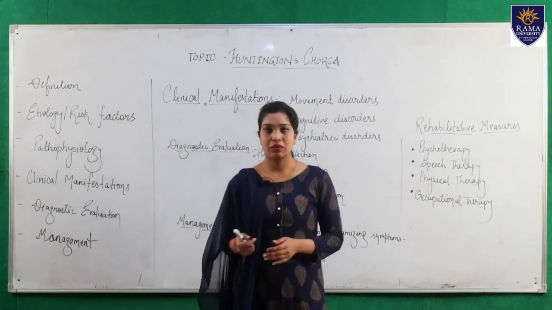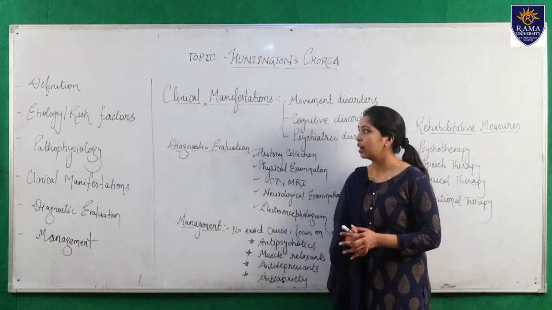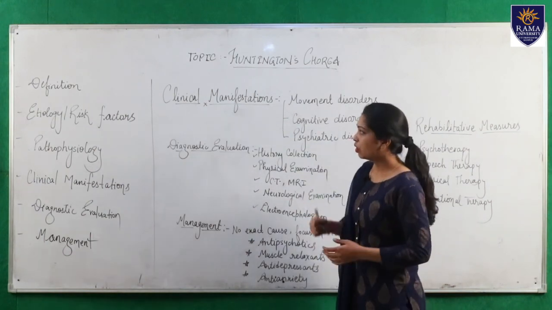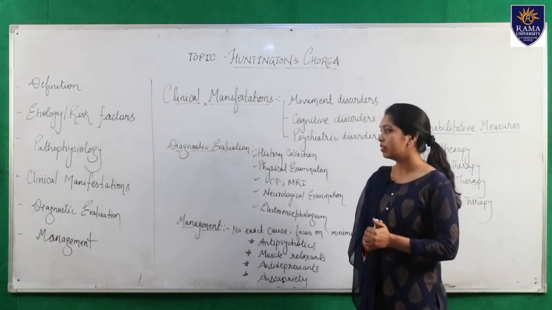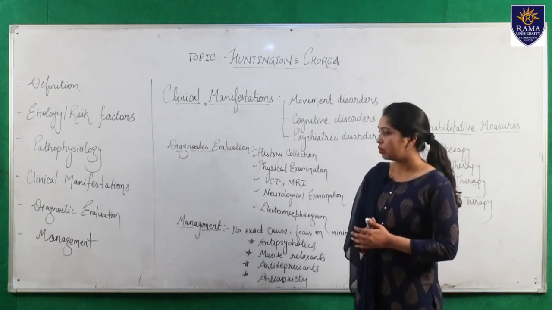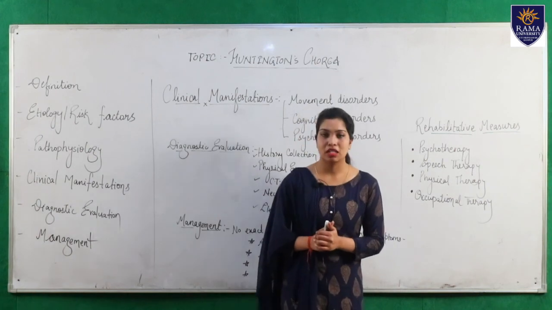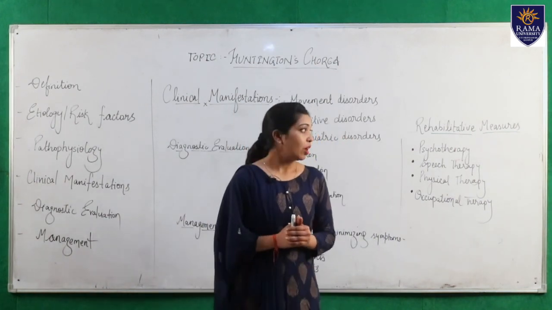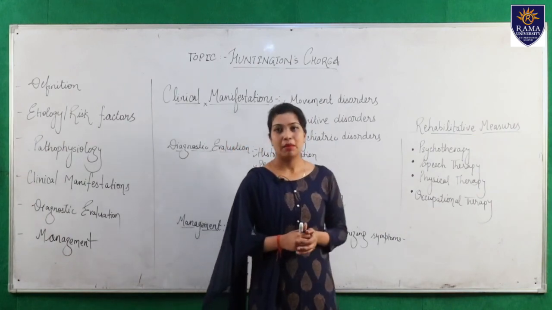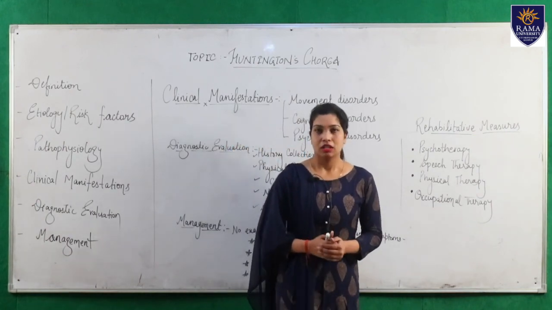So that was all about Huntington's disease or Huntington's chorea. We have discussed the definition, etiological risk factors, then pathophysiology, clinical manifestation, then diagnostic evaluation, and finally the management, in which we discussed the pharmacological management and also the rehabilitative measures. Okay, thank you.